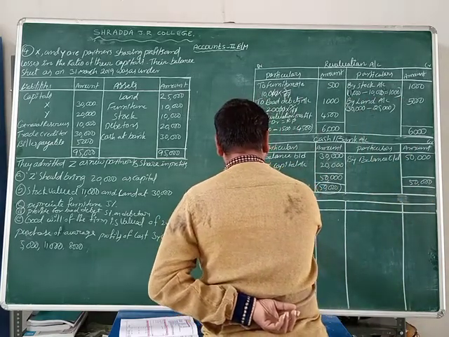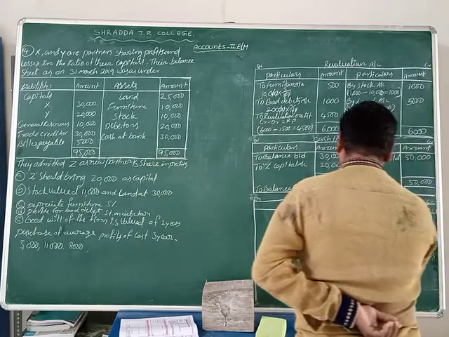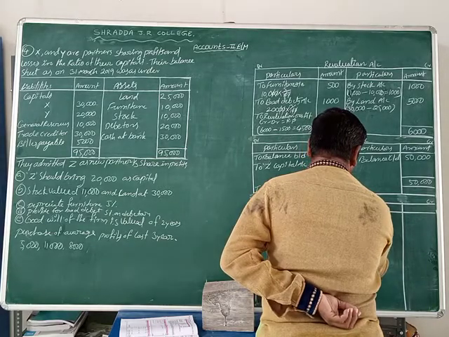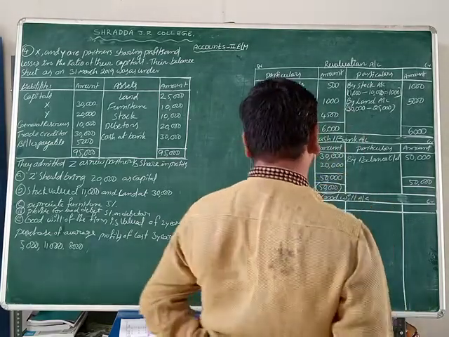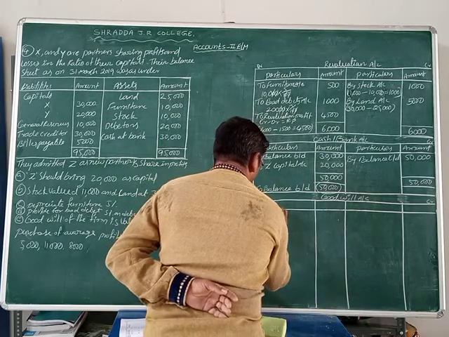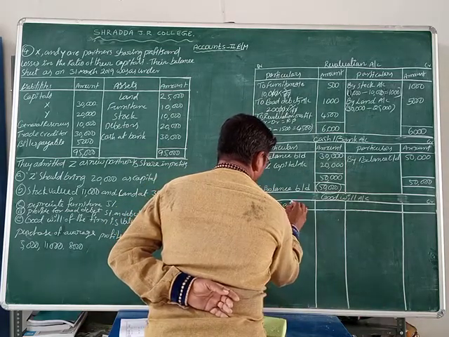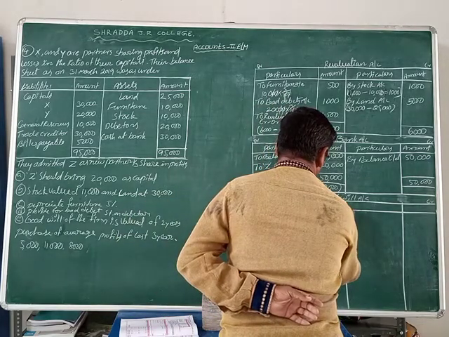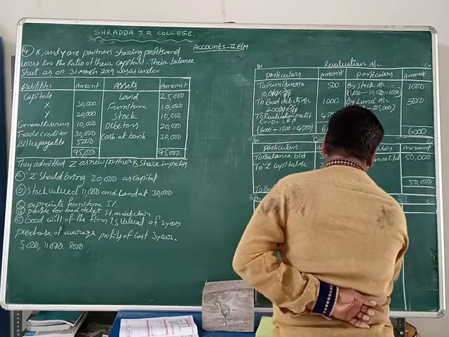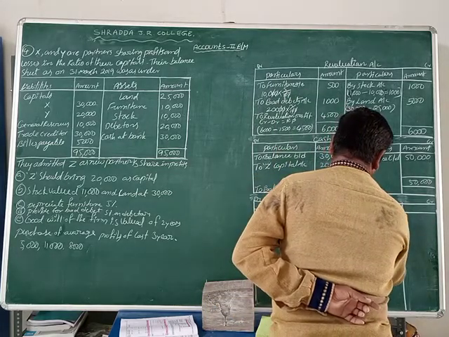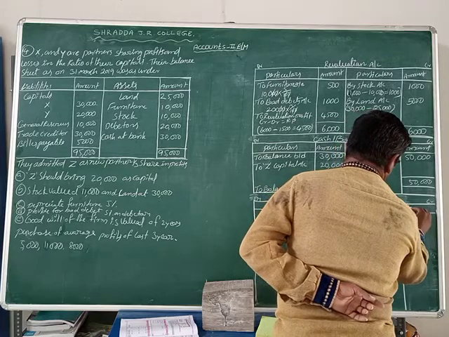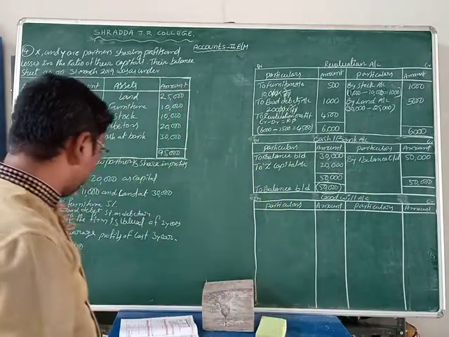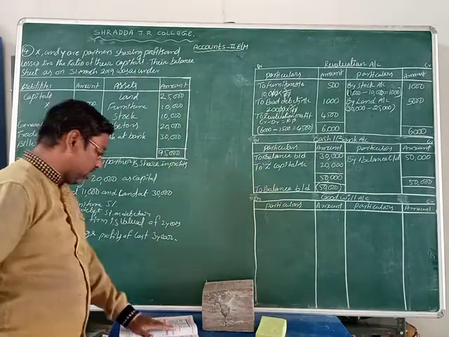We write down debit and credit. This is the goodwill account. Now write down here particulars, amount, and particulars, amount. Isn't it? This is the goodwill account. Now the goodwill account amount is not given.